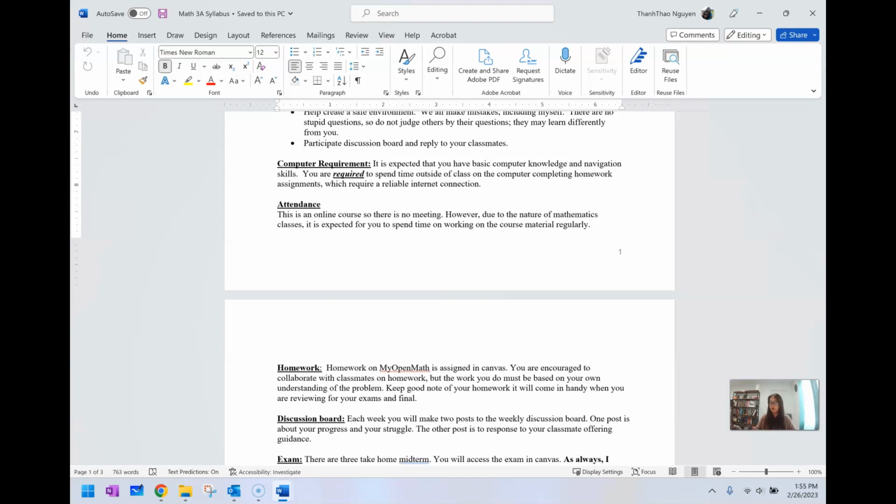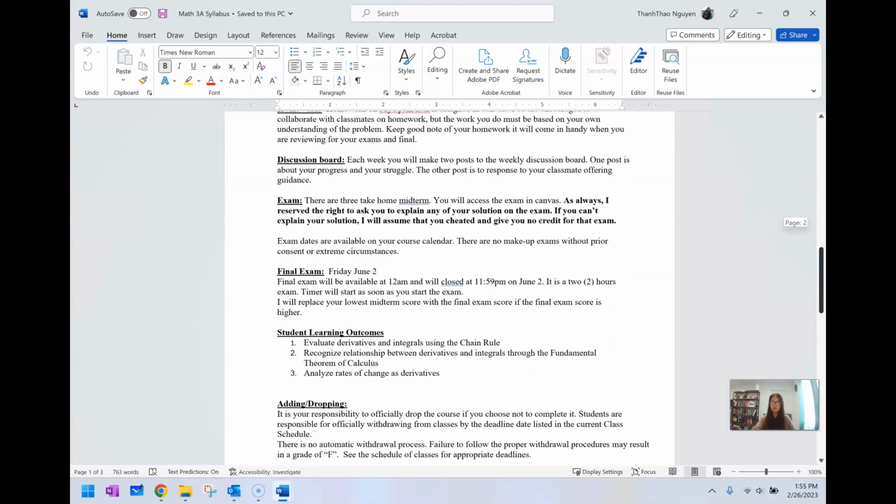Homework is on MyOpenMath and it is assigned in Canvas. You are encouraged to collaborate with classmates on homework, but the homework that you turn in must be your own. Keep good notes on your homework and they will come in handy when you review for your final exam and your exams themselves.